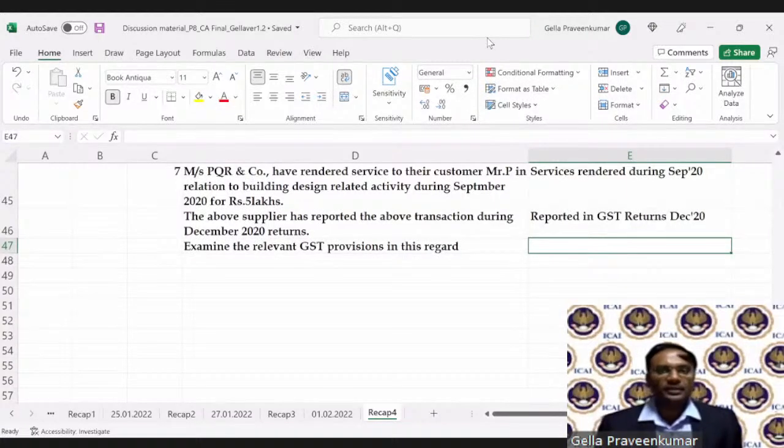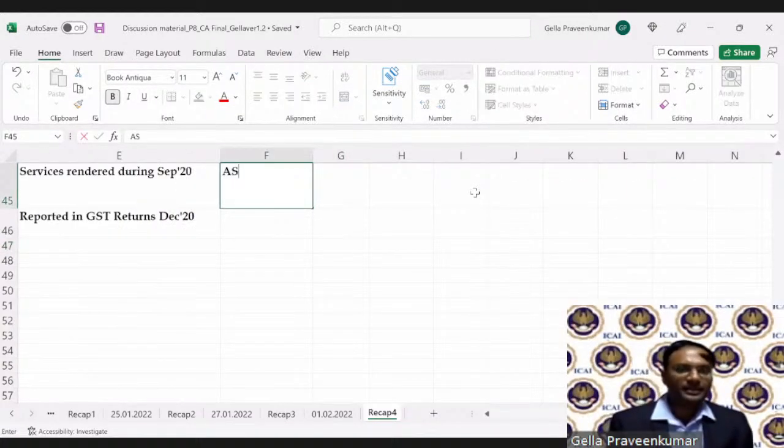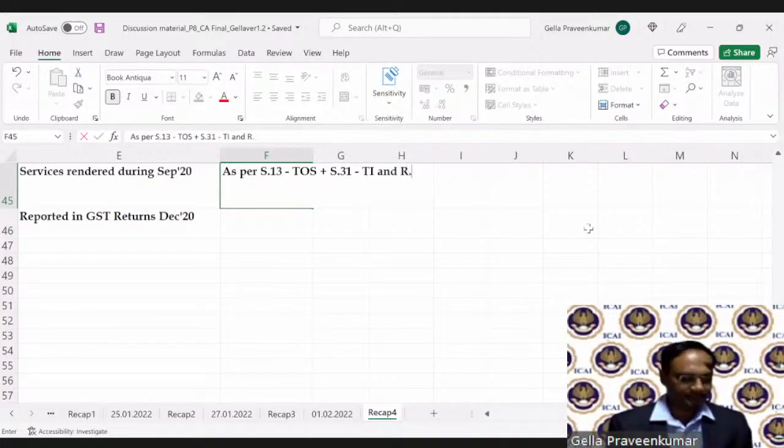Okay. So here you will mention that as per section 13, which deals with your time of supply, read with section 31, which deals with your time of tax invoice, and rule 46, which deals with your issuance of a tax invoice.